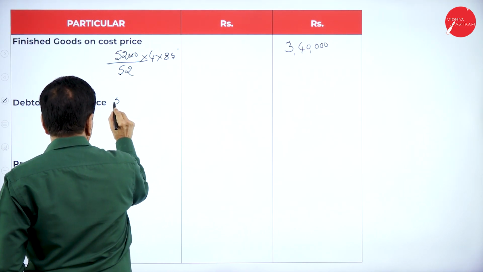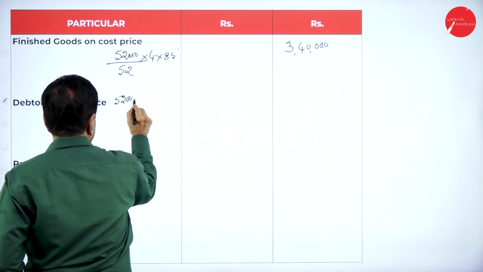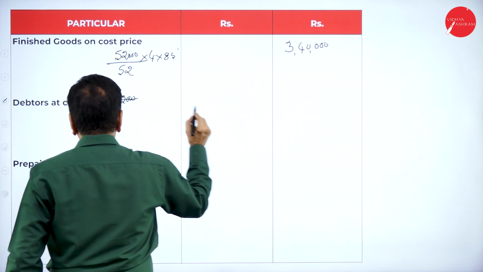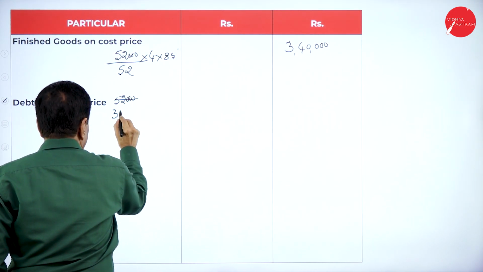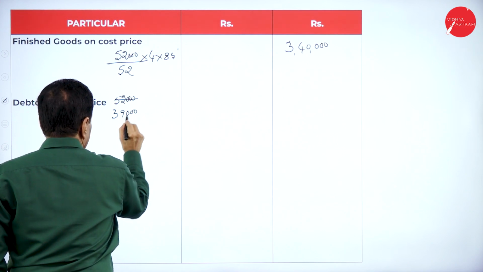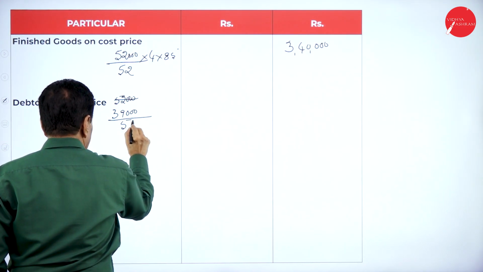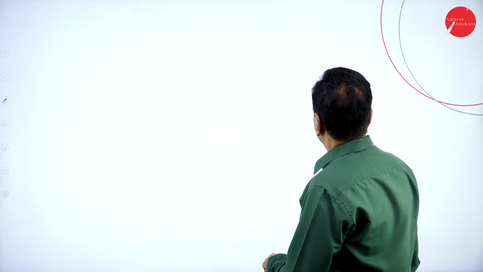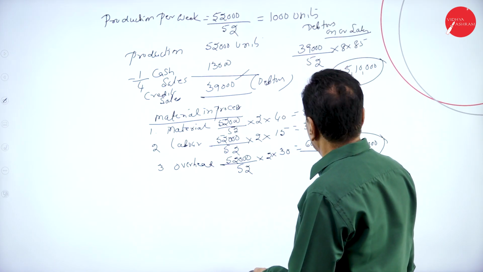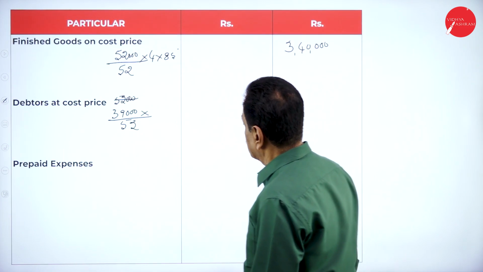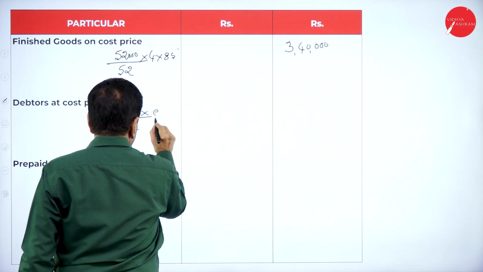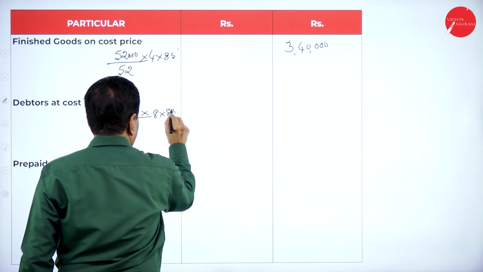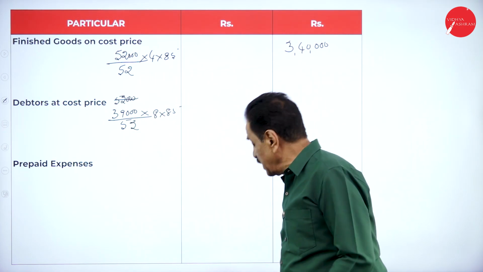If you want, 52,000 becomes only 39,000 divided by 52 into 8 into 85. Recheck once again.